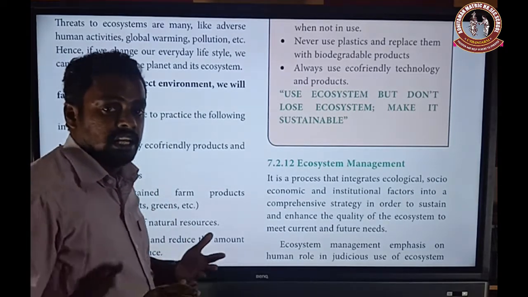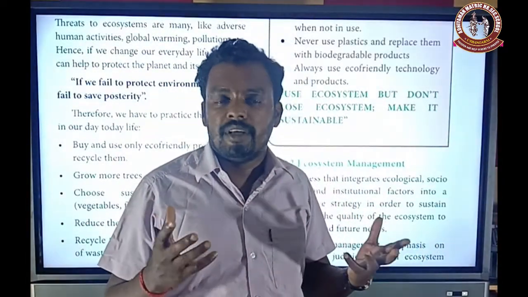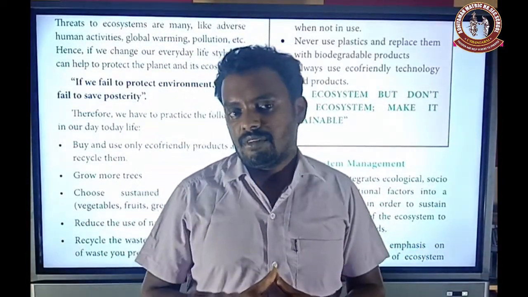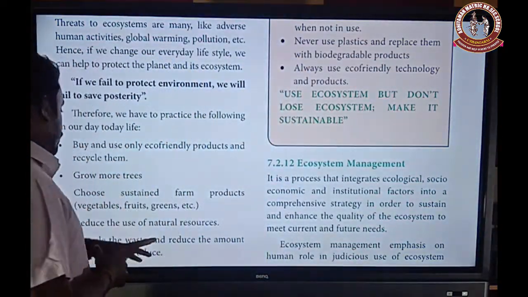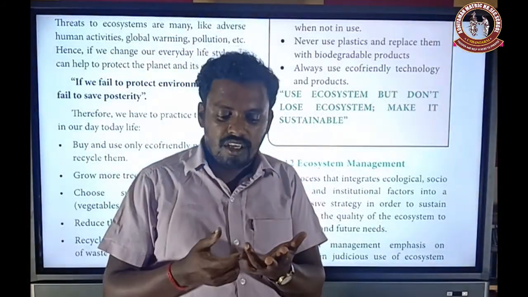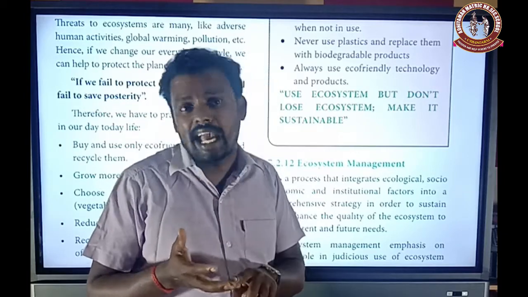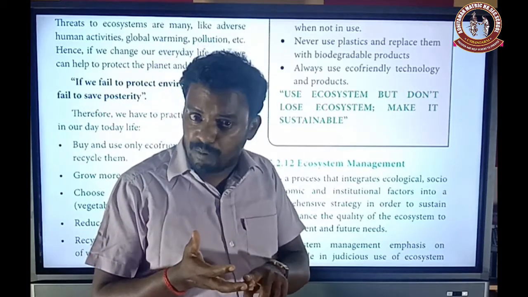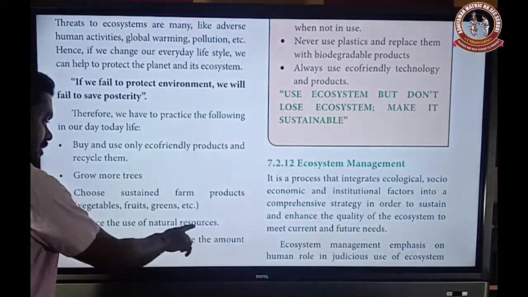We already discussed natural benefits, that means ecosystem services. Nature provides a number of resources: medicines, food, fiber, vegetables, purified air, medicinal plants, and fruits. So reduce the use of these natural resources.